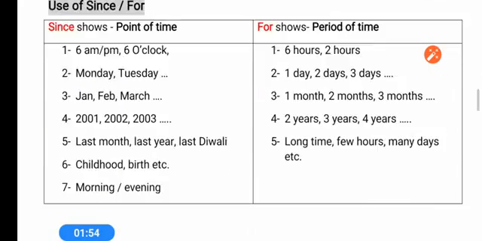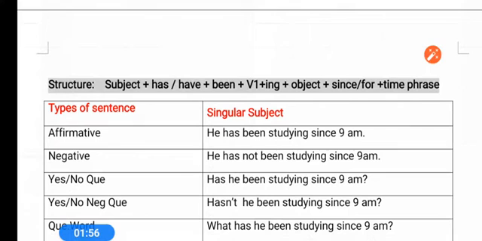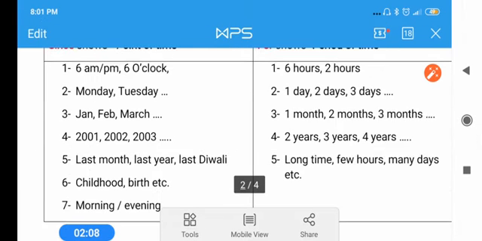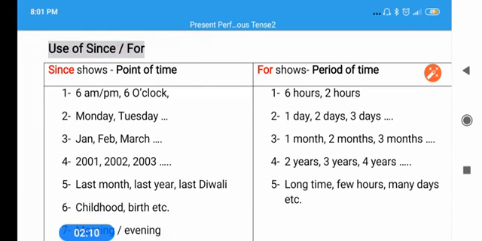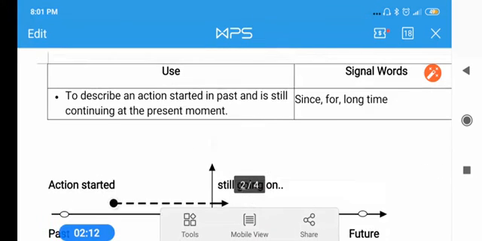Here is the structure. I am going to show you first. Here you see that has, have, been. Structure is has, have, been plus ing form of the verb, object plus since or for. So I will go into details after giving a little detail about present perfect continuous tense.